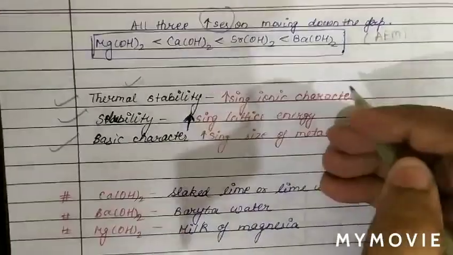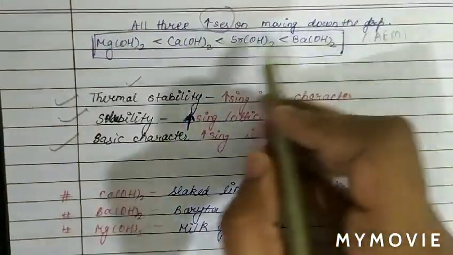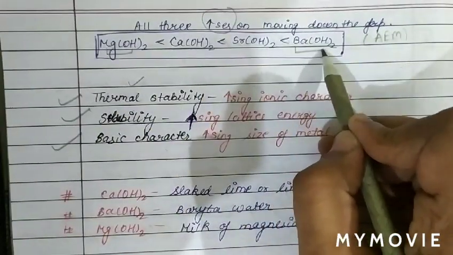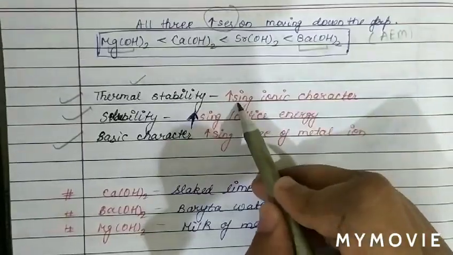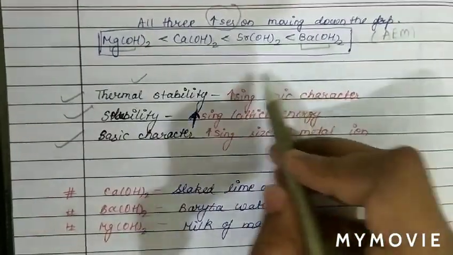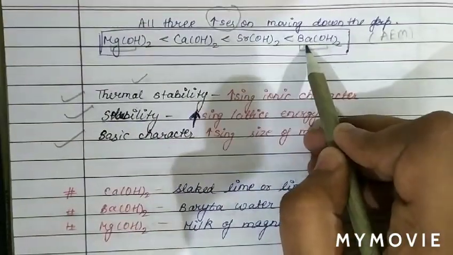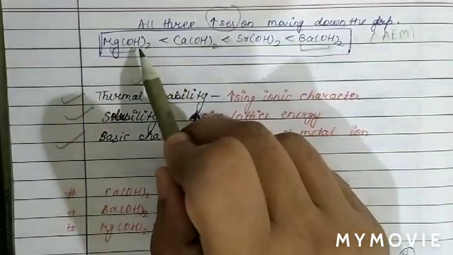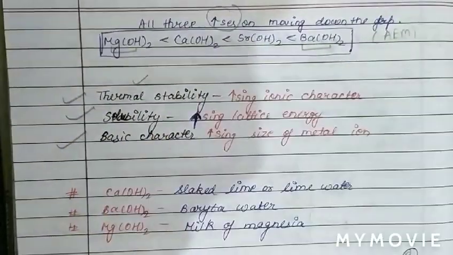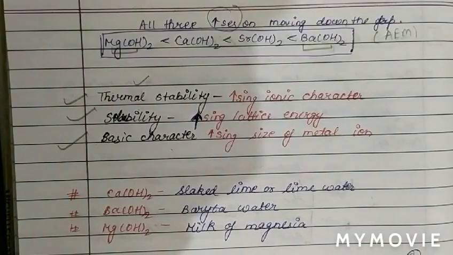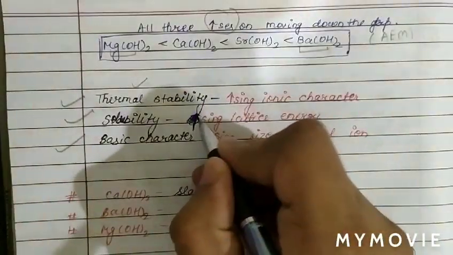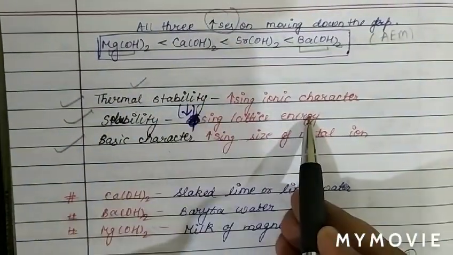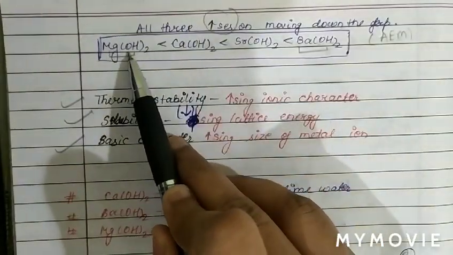All three decrease on moving down the group, means the thermal stability of magnesium hydroxide is least while the thermal stability of barium hydroxide is more, and the reason is due to increasing ionic character. From magnesium to barium, thermal stability increases, and we know solubility also increases from magnesium to barium. Why does solubility increase? Because of decreasing lattice energy. Due to decrease in lattice energy, the solubility increases from magnesium.